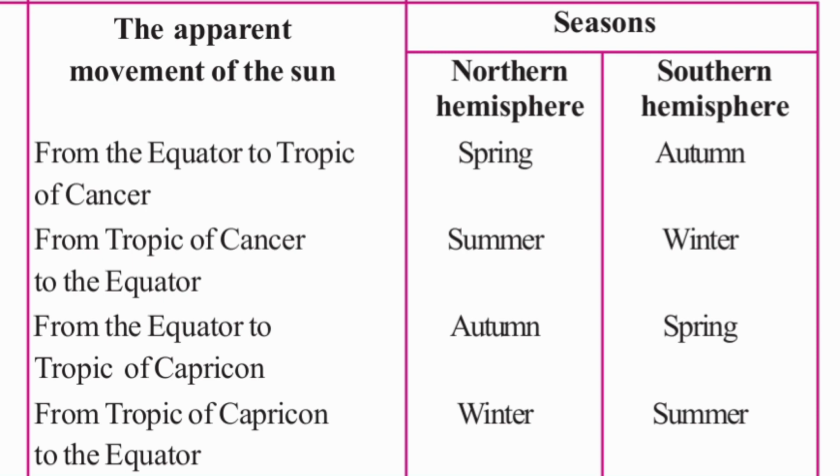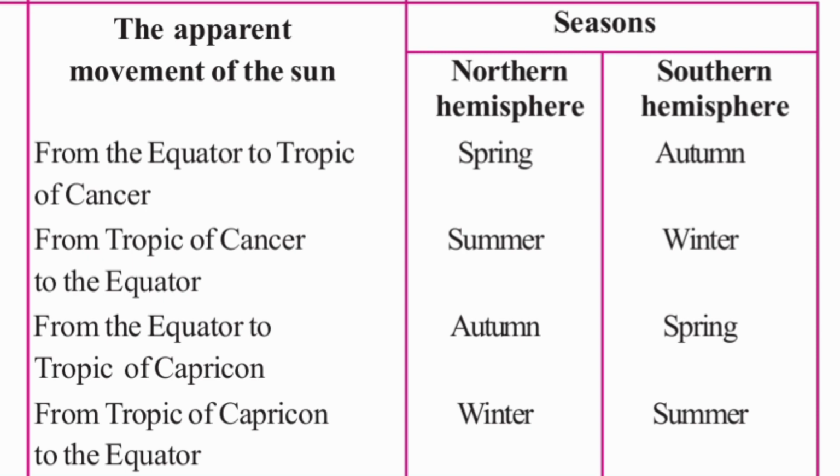From June 21st to September 23, the apparent movement of the sun is from Tropic of Cancer to equator. During that period, the northern hemisphere experiences summer and the southern hemisphere experiences winter. From September 23rd to December 22nd, the apparent movement of the sun is from the equator to Tropic of Capricorn. During that period, the northern hemisphere experiences autumn and the southern hemisphere experiences spring season.